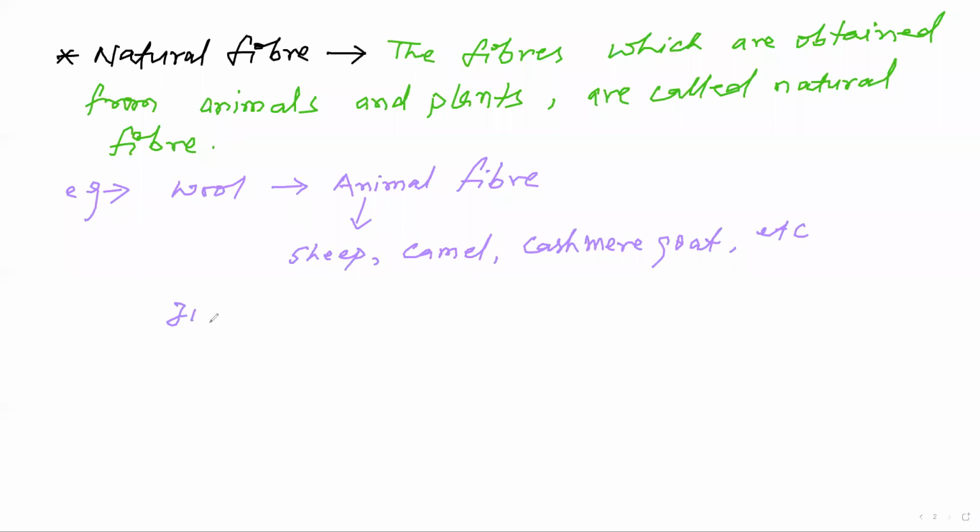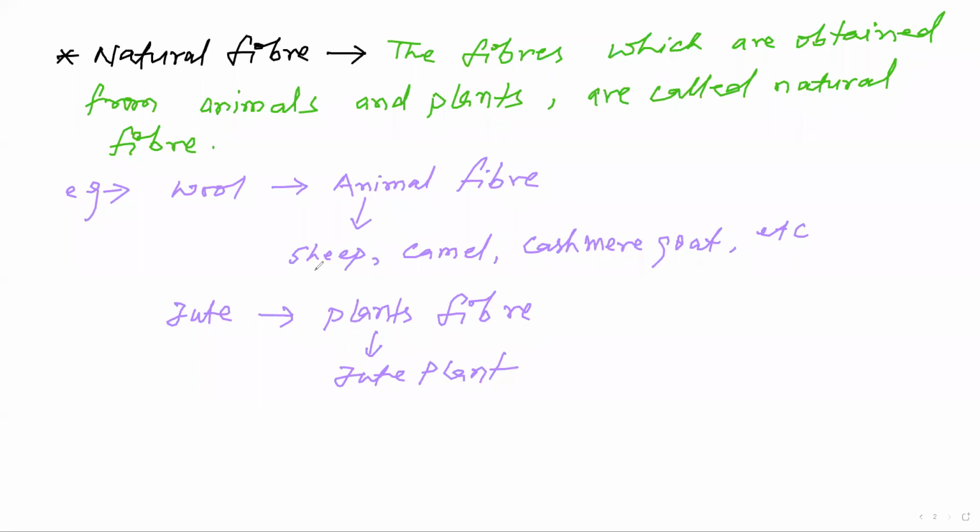And second example is jute, a plant fiber. It is obtained from the jute plant. So these are the examples of natural fiber.